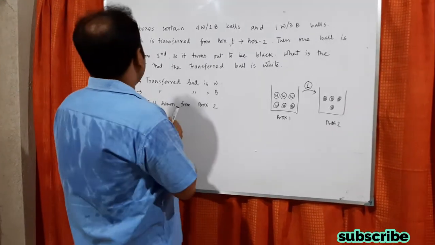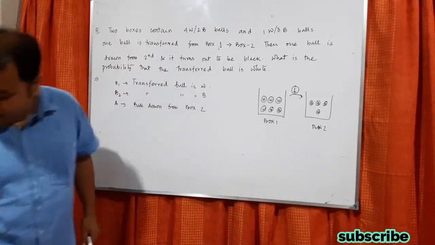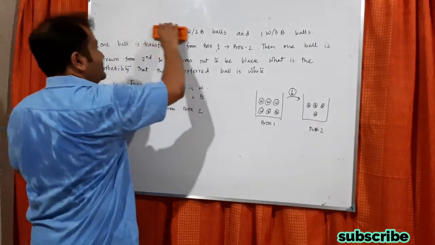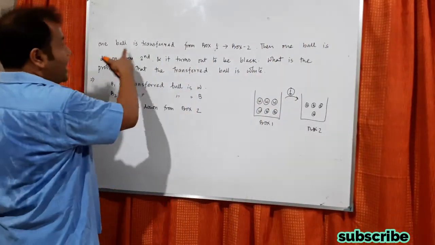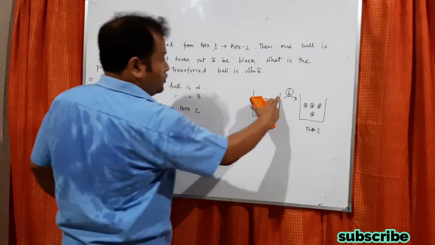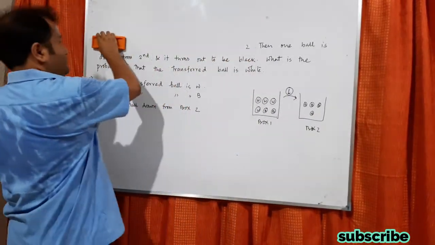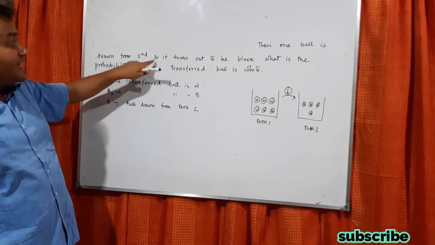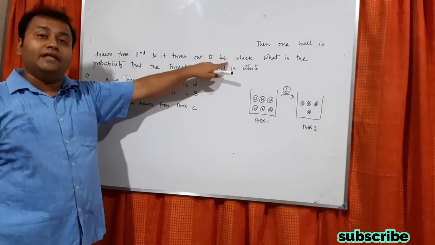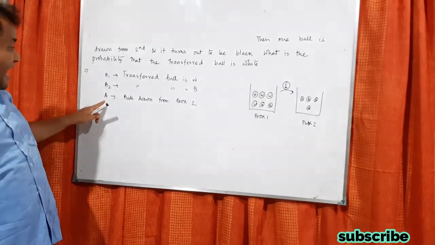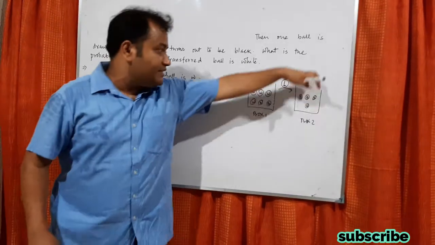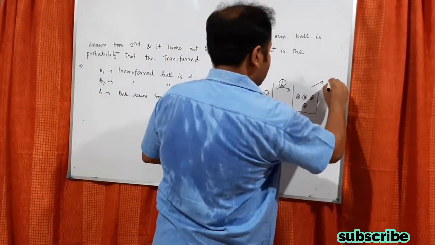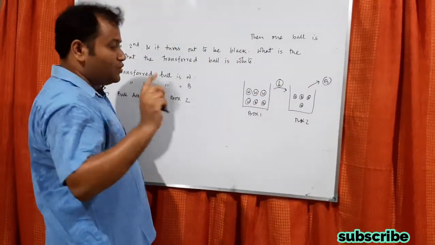The first line gives the information: box 1 and box 2, which we have drawn. Now one ball is transferred from box 1 to box 2. Then one ball is drawn from the second box and it turns out to be black. So there are two things happening.